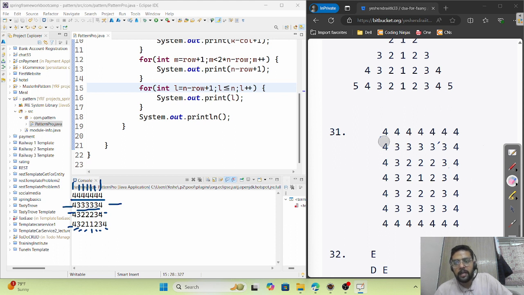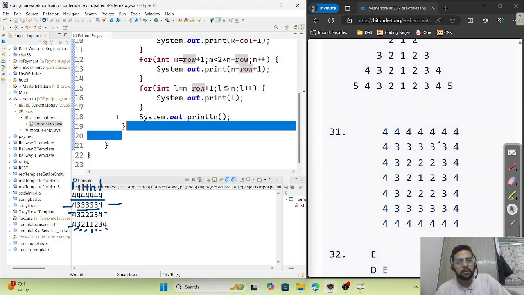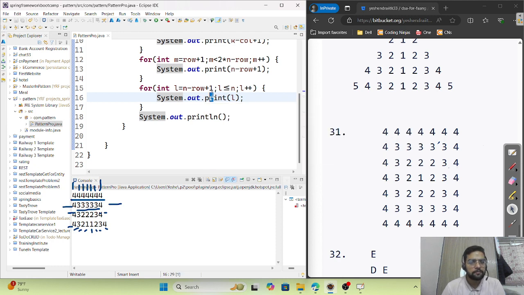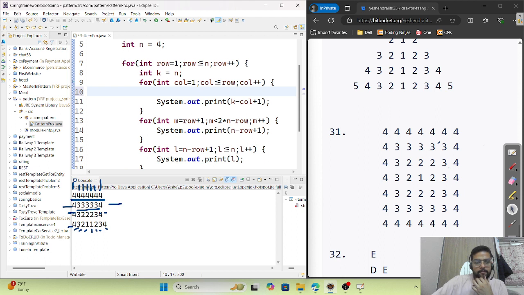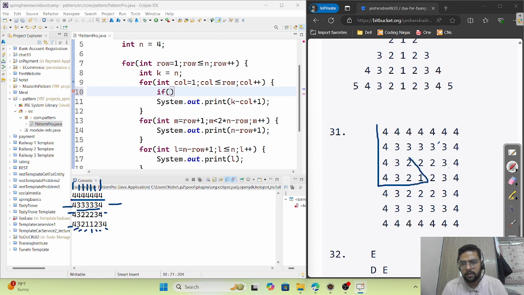So what we need, just add one condition, either in this for loop or in this for loop: when k minus col plus 1 reaches 1, because we are only printing k minus col plus 1. So if k minus col plus 1 equals 1, skip it.